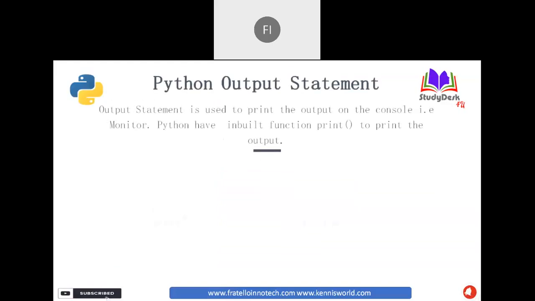And after that, we should understand the output statement. The basic idea of the output statement is to print something on the console. After execution of the program, or after writing your logic in the program, we should print our output or expected result. For that we use the output statement. In Python, the output statement is the print function. There is an inbuilt function called print, which will print the output on the console as expected. It has some basic syntax, so I will show the basic syntax here.